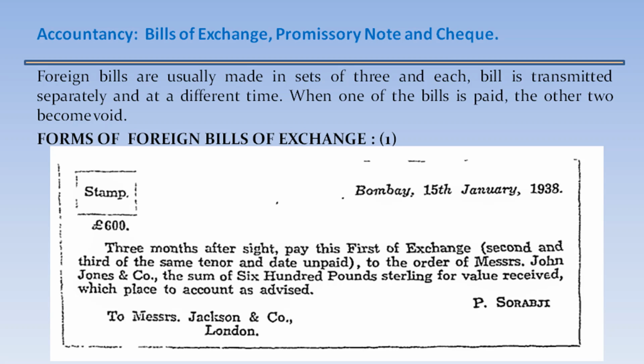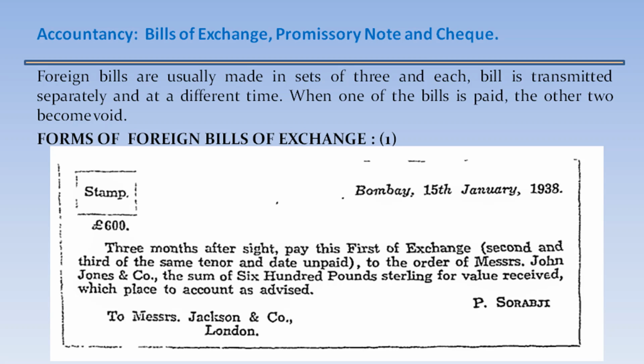Foreign bills are usually made in sets of 3, and each bill is transmitted separately and at a different time. When one of the bills is paid, the other two become void. Form of bill of exchange, foreign bills of exchange. Stamp and place and date as usual, and it is pounds 600.